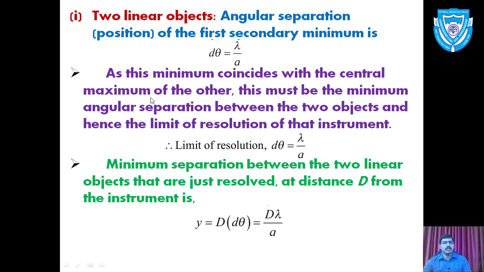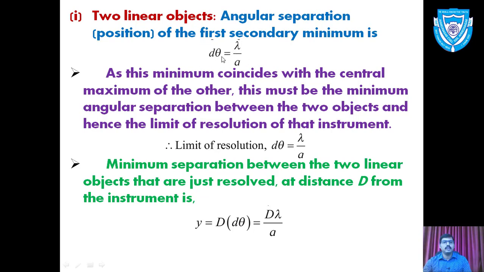Minimum coincide with central maximum of other. This must be the minimum angular separation between the two objects and hence the limit of resolution of that instrument. So this angle d theta is the angular separation between two objects, and that is the limit of resolution. According to the diffraction formula, d theta is equal to lambda upon a, that we have already learned in diffraction, and the condition is the angular separation of secondary minima.